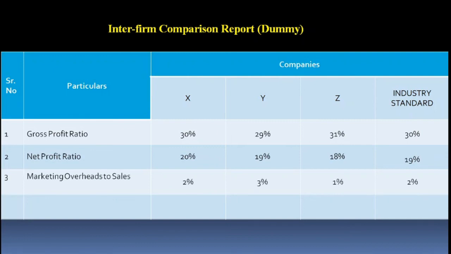Now the next is marketing overhead to sales. Next is return on capital employed. So it means in that report multiple ratios are mentioned, and next to the code numbers, the data of that particular company is mentioned, and the real figures are not mentioned. I mean to say absolute figures are not mentioned. Only the ratios are mentioned in that report against the allotted code number to every company.